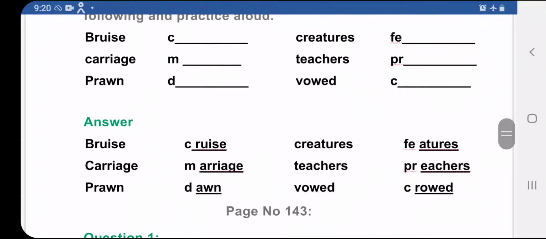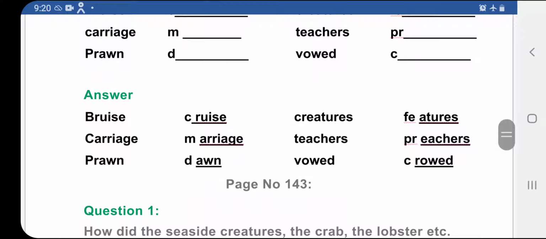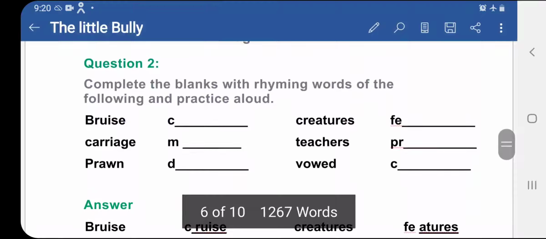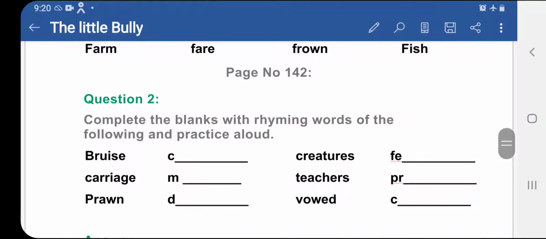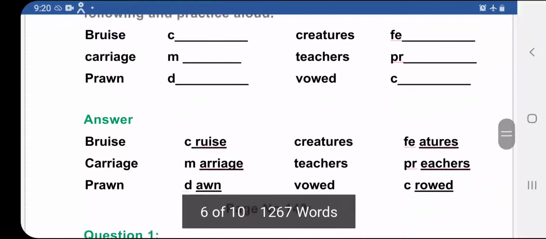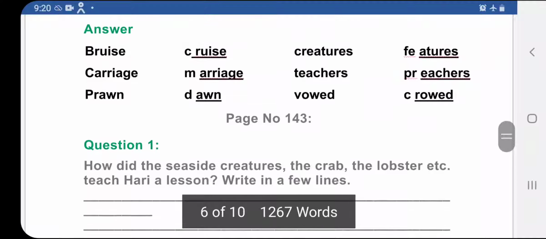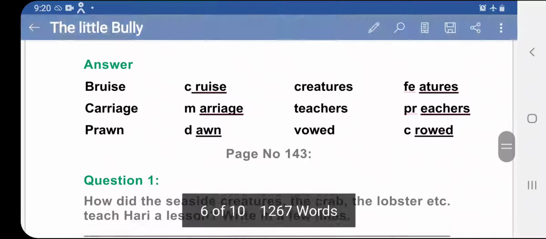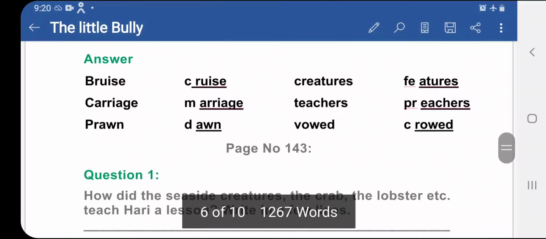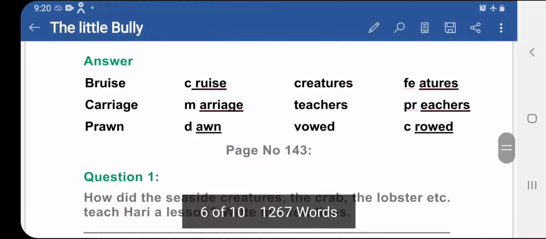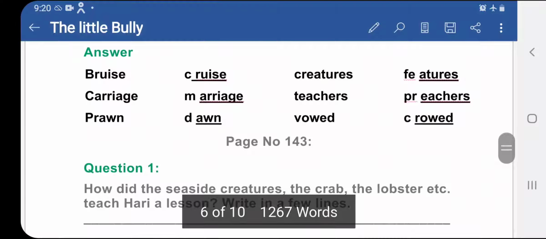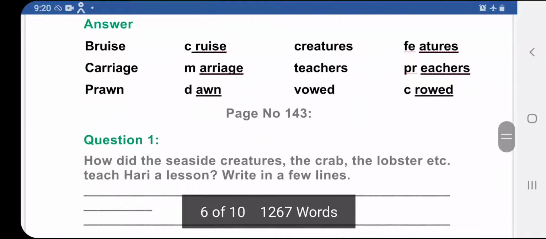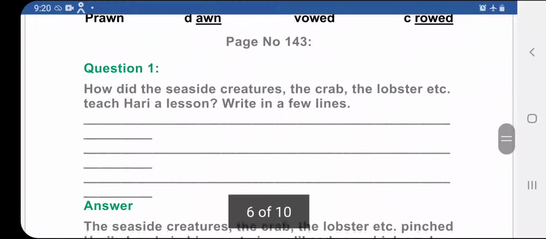Now over here these are rhyming words. In exercise question 2 on page number 142 you are supposed to write the rhyming words of the following words. The answers are given here. You should copy them down. Bruise, cruise, carriage, marriage, prawn, dawn, creatures, features, teachers, preachers, and vowed, crowd.